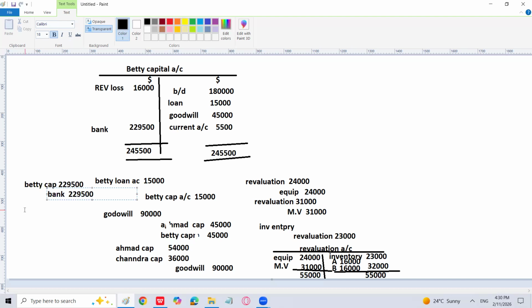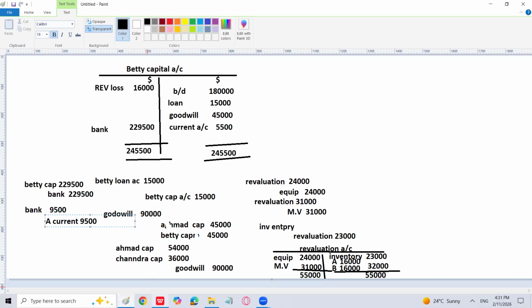Same is the case that A.C.M.A current account is going to be finished, as I discussed with you, because he is basically canceling his current account by bringing the amount of loss into the partnership, which is bank debit, and A.C.M.A current account is going to be credited with 90,500. So his current account is going to be finished because he was having a loss in his current account of 90,500, which is settled now.